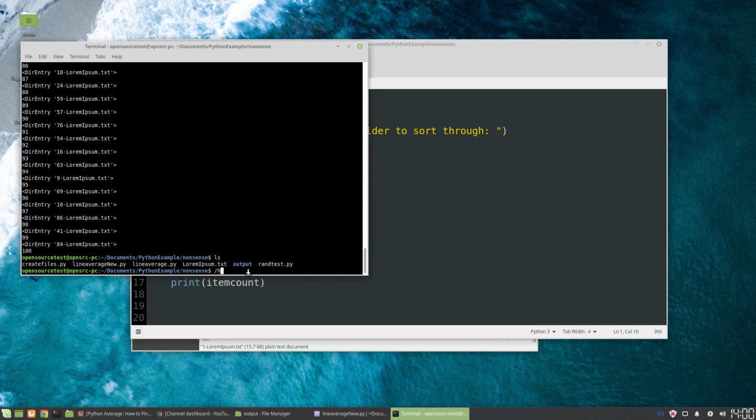So if it was in Linux or something, you would probably say home, user, documents, directory to look up, etc. Because we're calling this from the same primary directory, so we're in the same directory as the subdirectory we're running through, I can just enter output, and Python will be able to say, oh, yep, here we go.